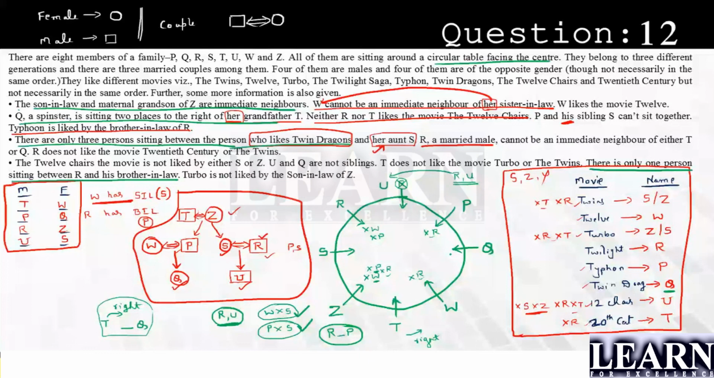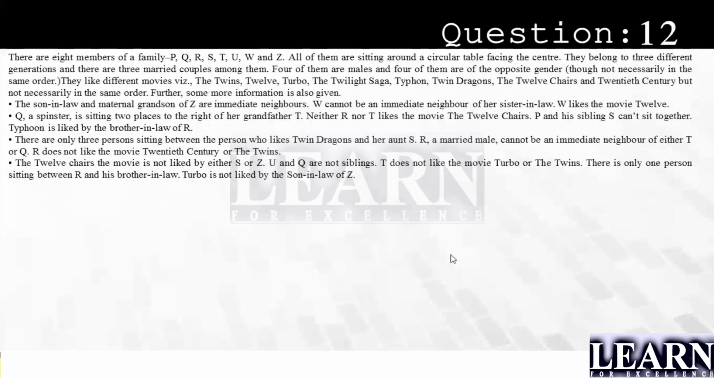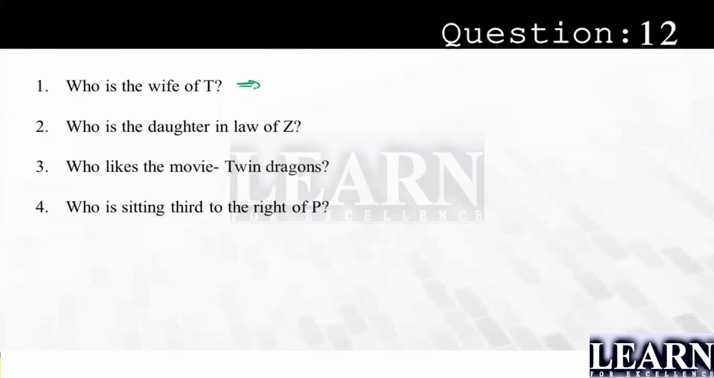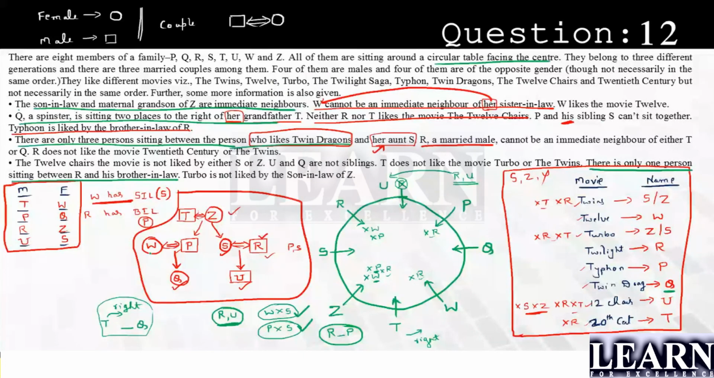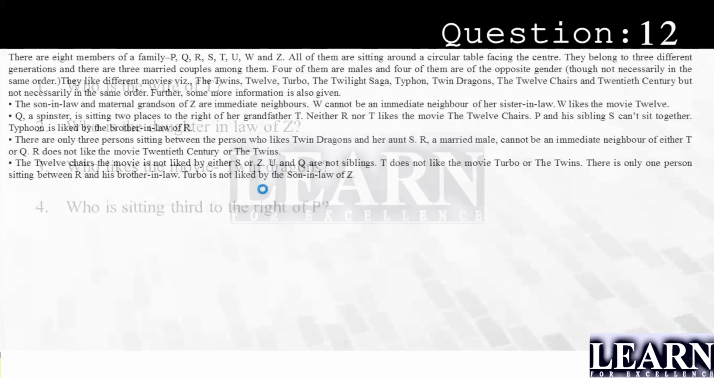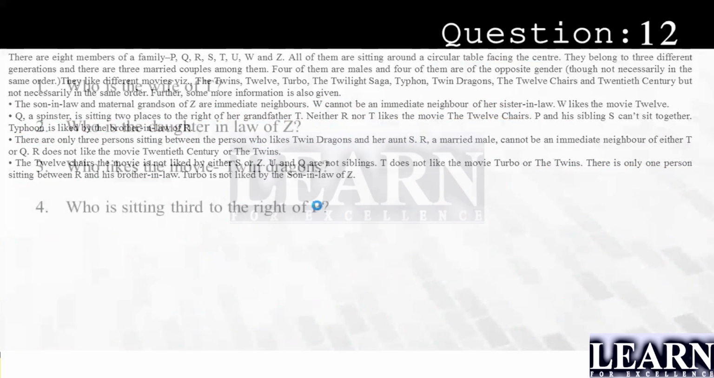Let's have a look into the questions now. Who is the wife of T? Wife of T is nothing but Z. The answer for this question is Z. Next, who is the daughter-in-law of Z? Daughter-in-law, a son's wife, which is nothing but W. Daughter-in-law is W. Who likes the movie Twin Dragons? Twin Dragons is being liked by Q.